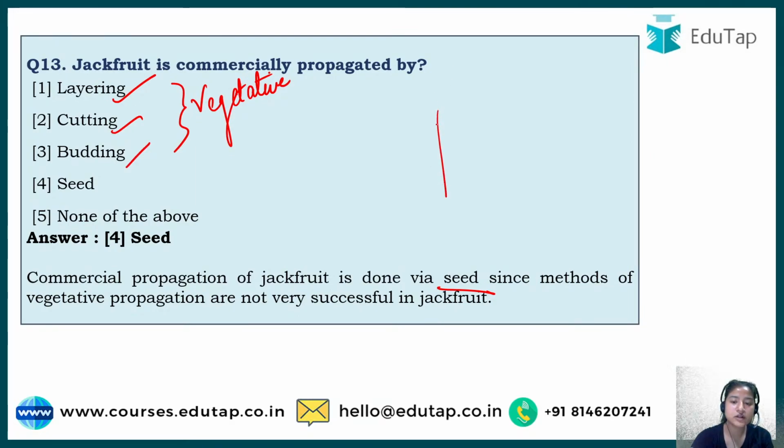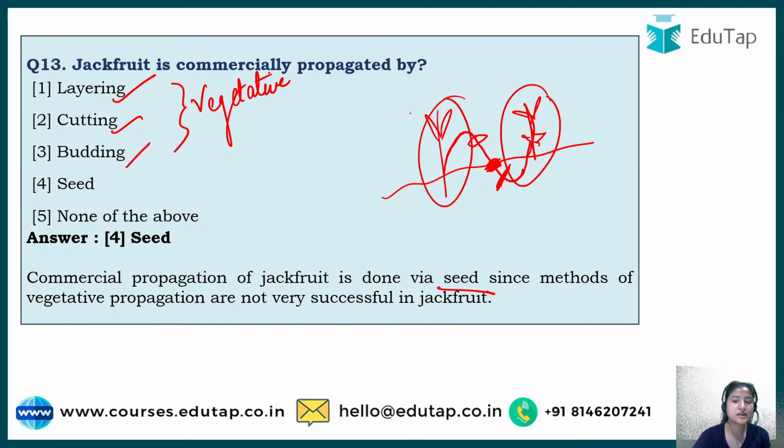Suppose there is one plant, this is the soil, and this particular branch of the plant is made to bend down, and then it is buried in soil. Okay. After some time it would emerge as a new plant. Then the farmer would cut this down. Now we will get two plants from the single plant, that is what happens in layering.